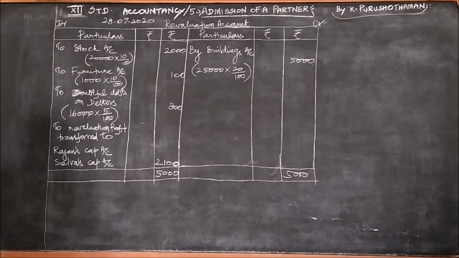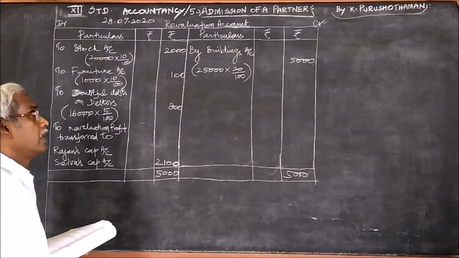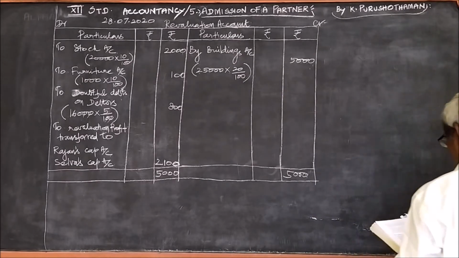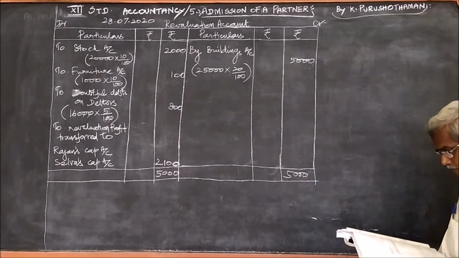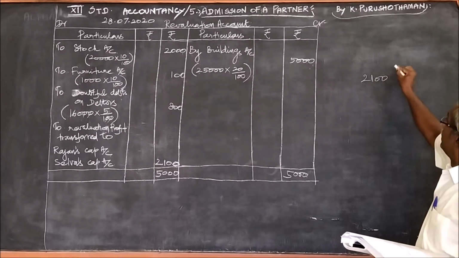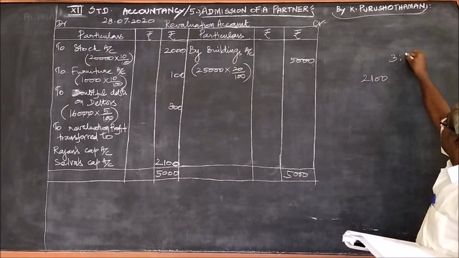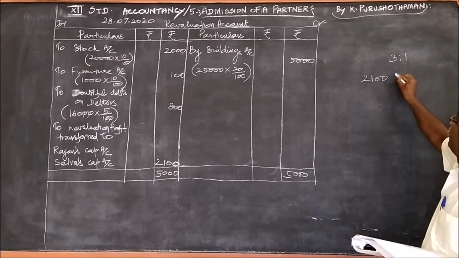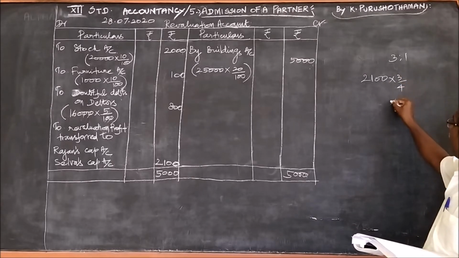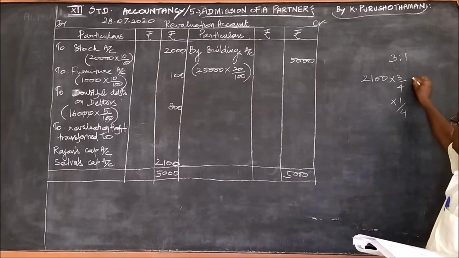And this amount 2,100 must be divided among the partners in the ratio 3:1. We should write 2,100, the ratio is 3:1 and therefore the total is 4. 2,100 into 3 by 4 and into 1 by 4.